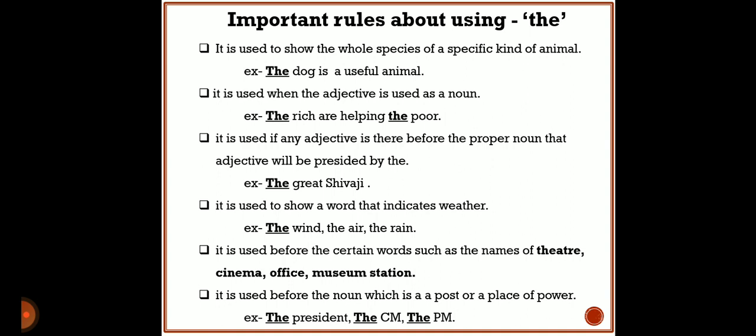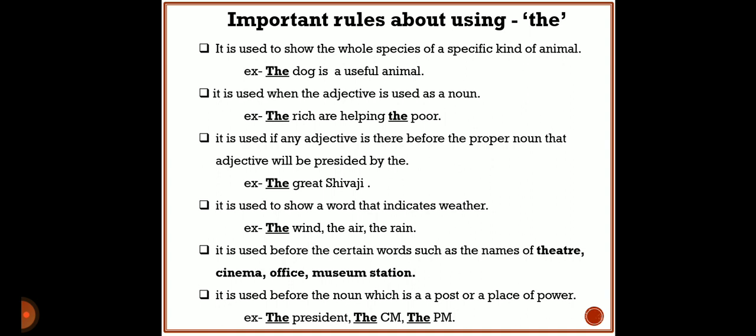Here rich means indirectly rich people, and poor means indirectly poor people. But here rich, that adjective, is used as a noun, so before that word the article is used.